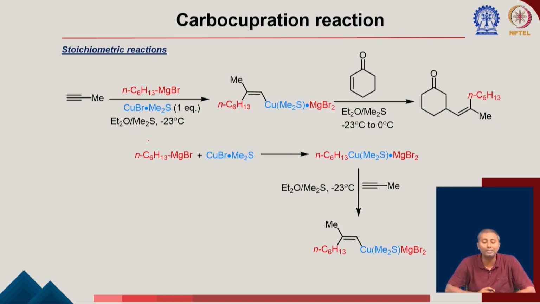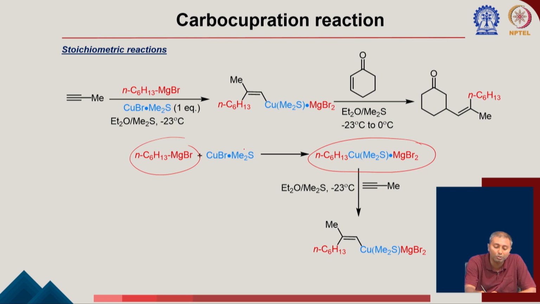The other important reaction is the carbocupration reaction. So if you treat a Grignard reagent with copper bromide, then you end up with a carbocupration reaction by forming this species here. So you have this C6H3 MgBr with CuBr. It is forming this RCu·Me2S·MgBr2. So I think I talked a lot about this RLi, correct?